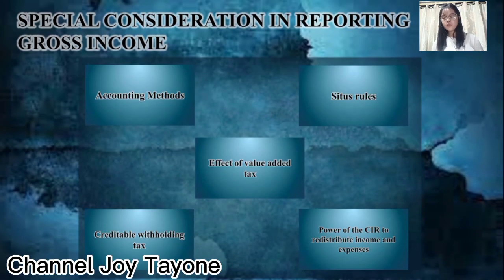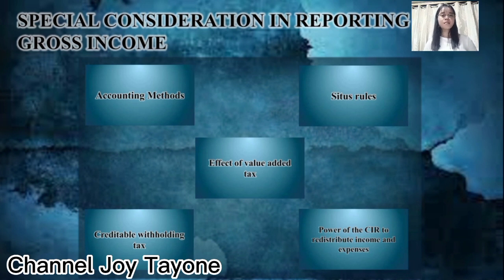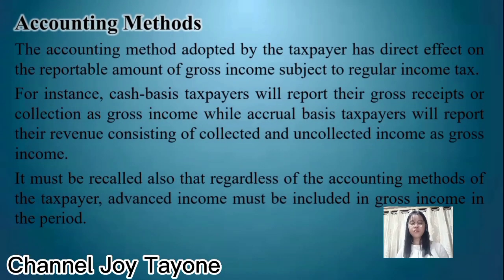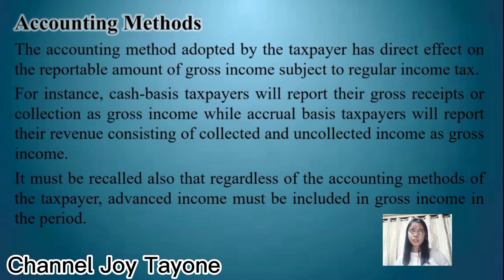Let's proceed to the special consideration in reporting of gross income. We have 5 here. First is the accounting methods, then situs rules, effect of the value-added tax, creditable withholding tax, and lastly, the power of the CIR to redistribute income and expenses. First, accounting method. The accounting method adopted by the taxpayer has a direct effect on the reportable amount of gross income subject to regular income tax.